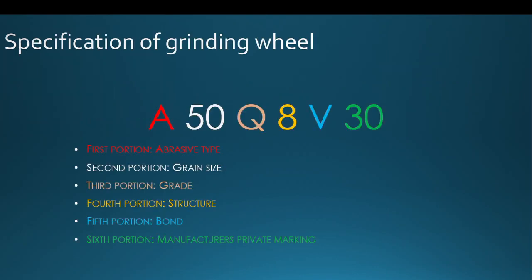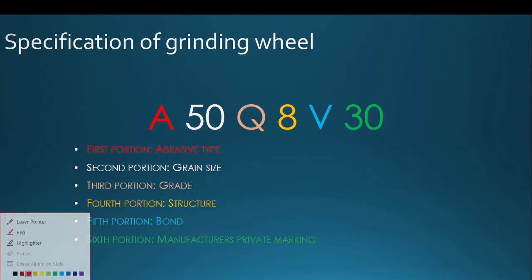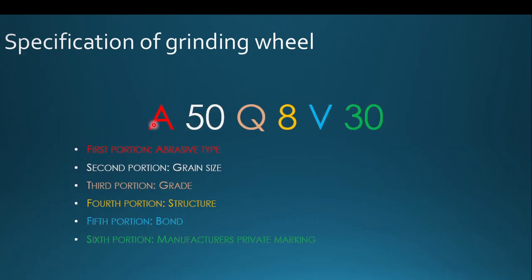This is the designation of the grinding wheel, sometimes called the specification of the grinding wheel. Any grinding wheel is denoted with a specified number. This number set will give you a complete idea of the grinding wheel's various parameters. For example, the first part of the specification will give you the abrasive type. So A refers to a particular abrasive, B refers to some other abrasive, and the second portion refers to the abrasive grain size of the grinding wheel.